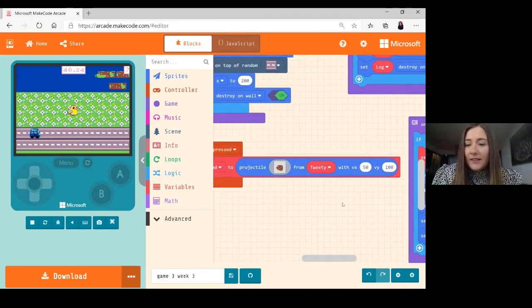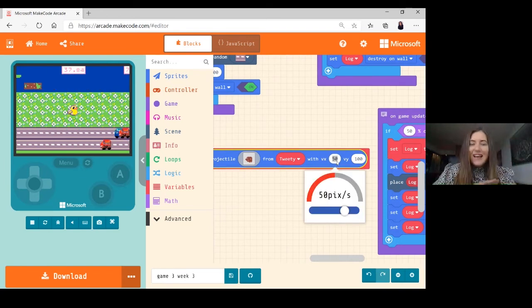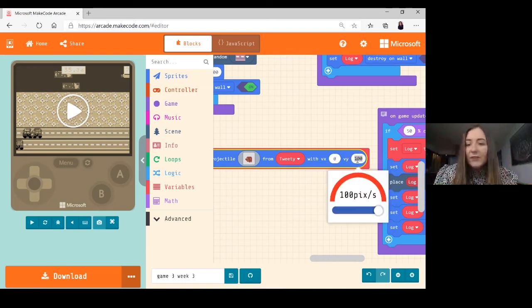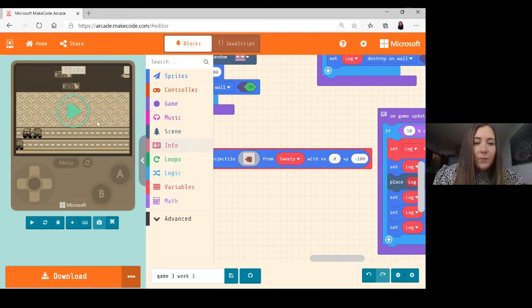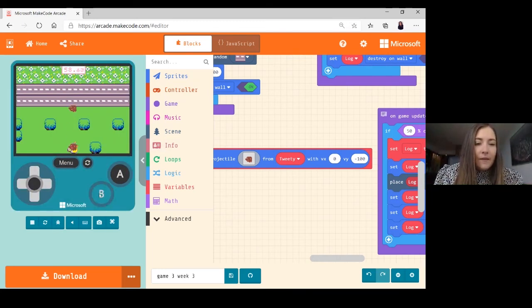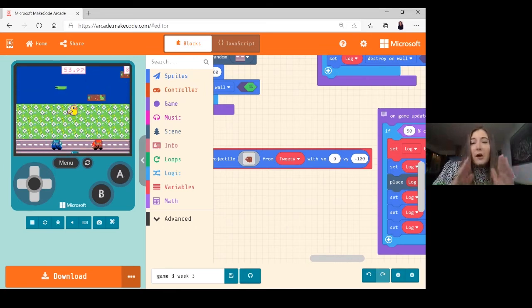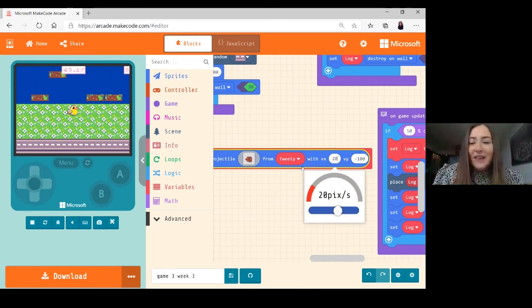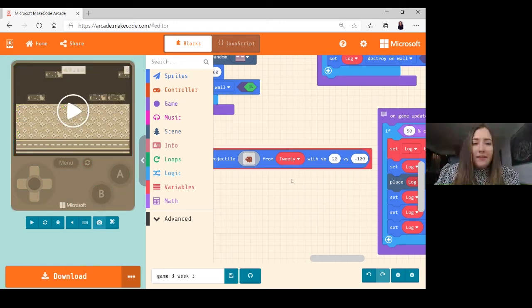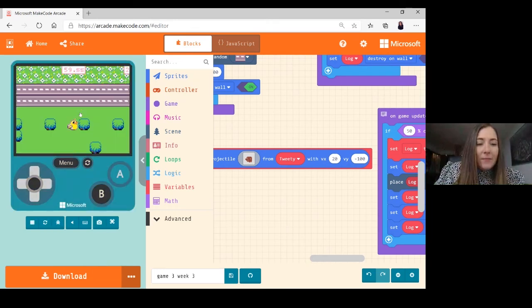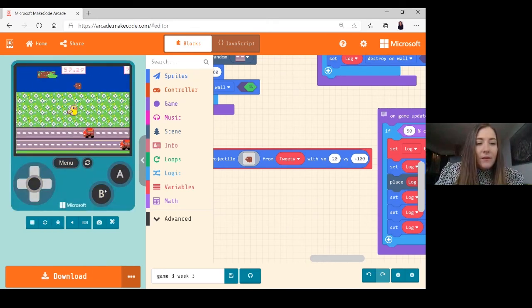So I'm going to say I don't want anything on X, and I'm going to see what that looks like. Okay, I just wanted it to go straight. And we've seen there that 100 was down, so minus 100 must be up. Now I actually want a little bit of flare to mine. I'm going to make it go to the side a little bit, so I'm just going to say 20 on VX, because then it's moving a little bit on the X axis. Let me see if I'm happy enough with this now. Yeah. Woohoo! I love it.